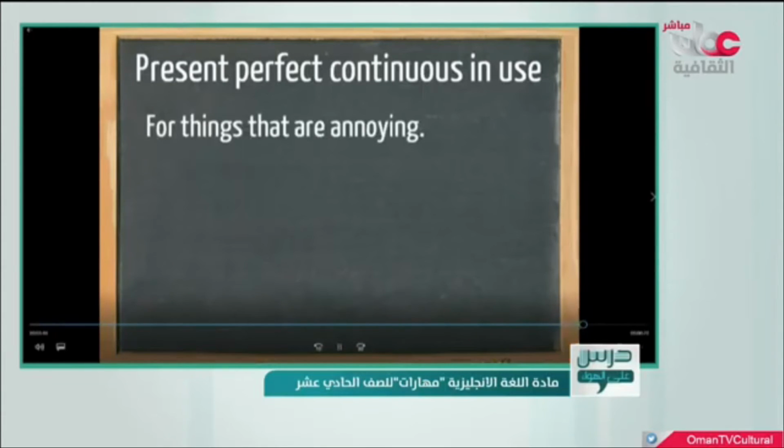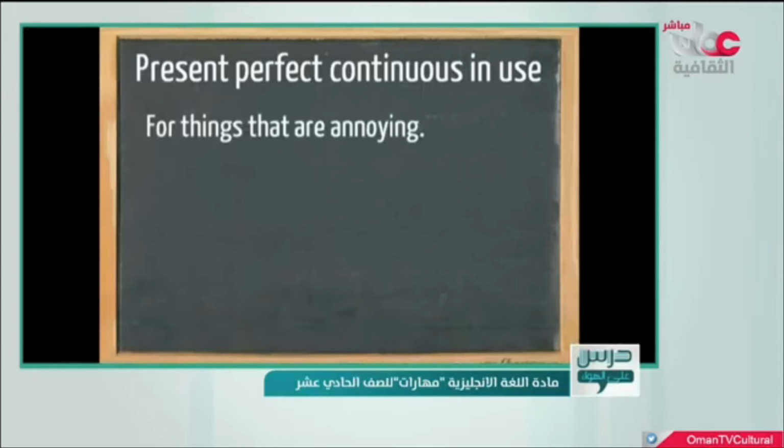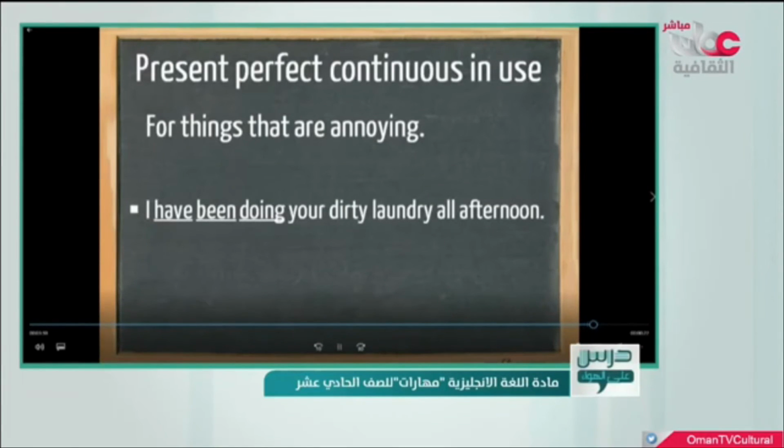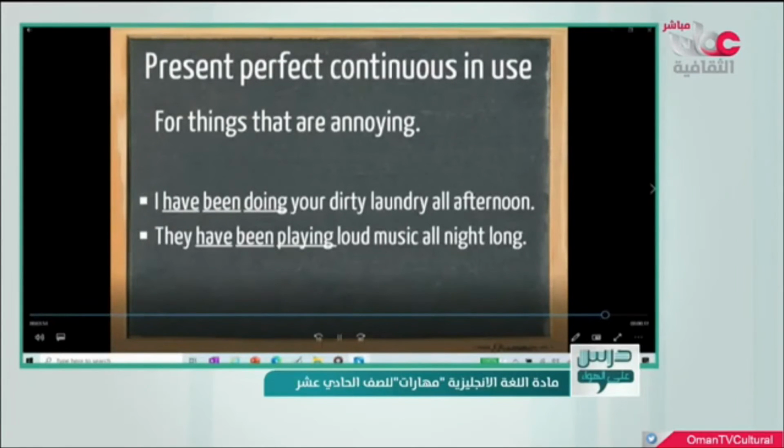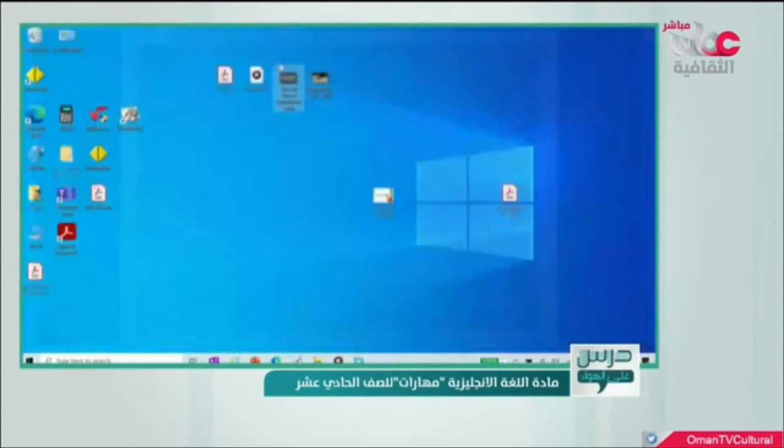We also use the present perfect continuous for things that are annoying. For example, I've been doing your dirty laundry all afternoon. They have been playing loud music all night long.